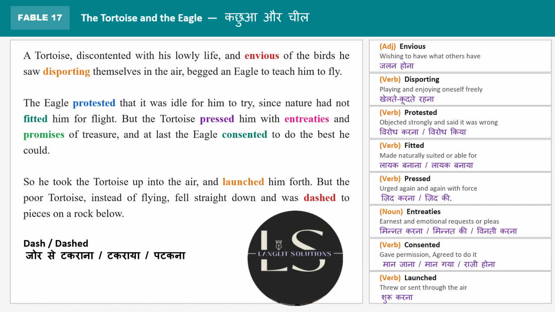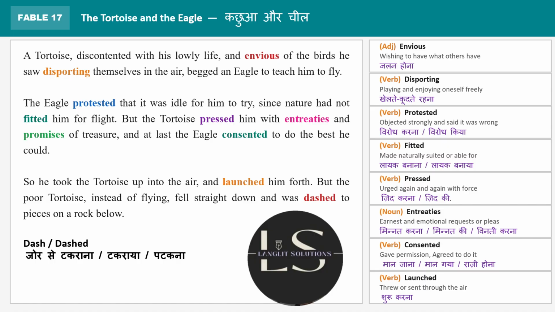And he saw the birds disporting, which means they were enjoying, they were playing freely, and he was not able to do that. That's why he was envious of those birds. Envious means jalan hona, and disporting means khelna kudna. So he saw them disporting themselves in the air. The birds fly in the air, and he was living on the land.